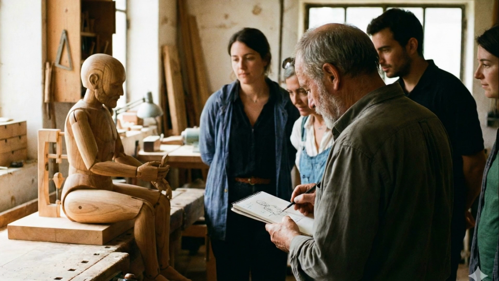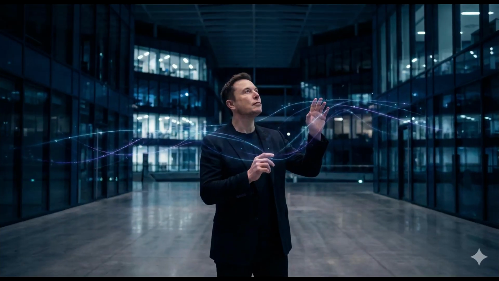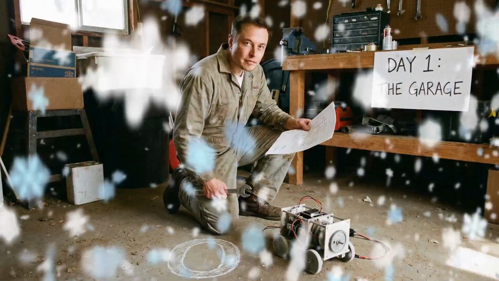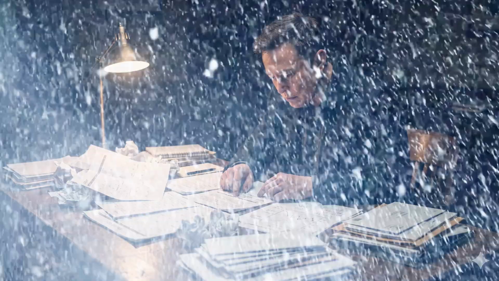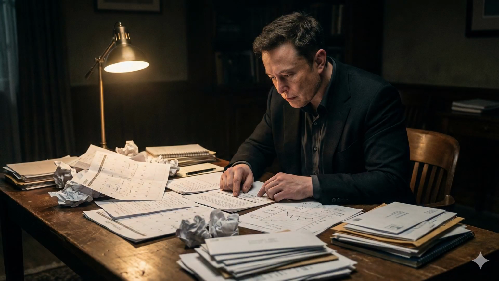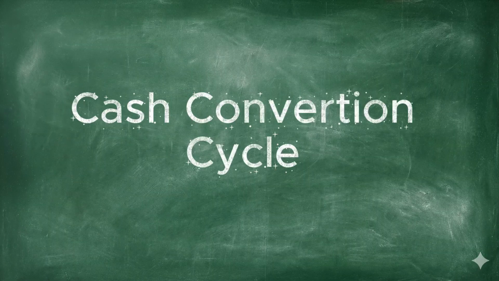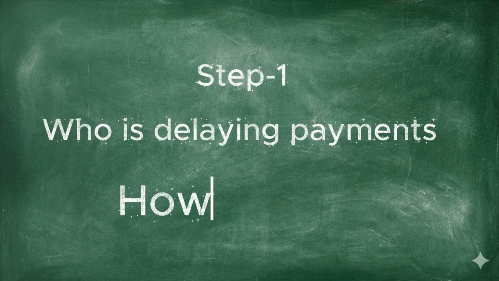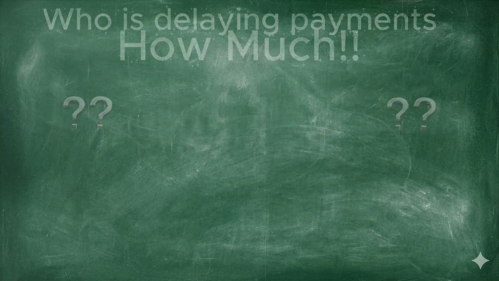Saying Musk would build a fintech company is not enough. The real question is, how? If Musk started from zero today, this is how he'd likely proceed. Step 1. Map where cash is getting stuck. This is what we call the cash conversion cycle. Here, Musk focuses on two things: who is delaying payments, and by how much, and how many days does it take to actually collect the money.